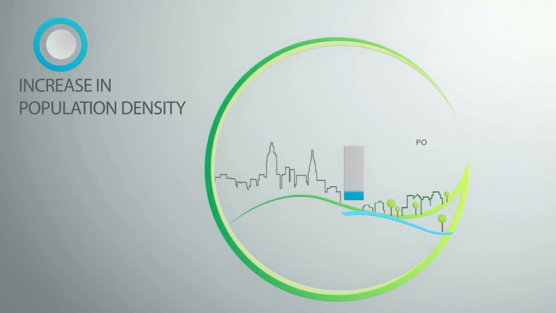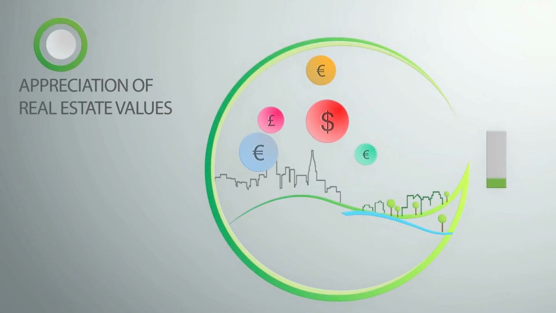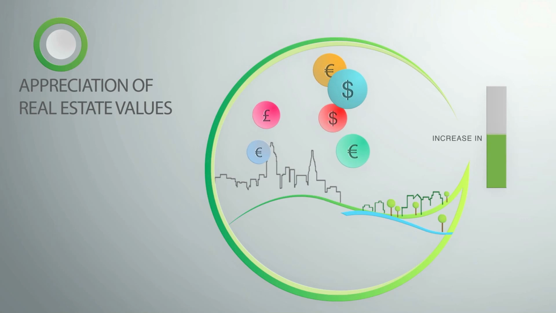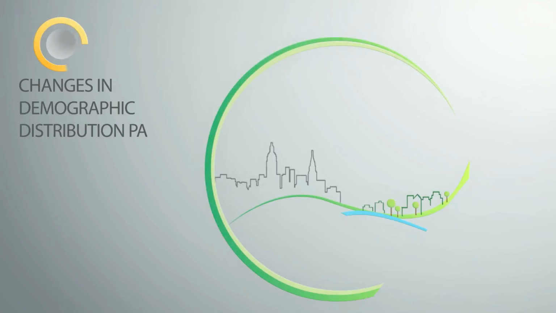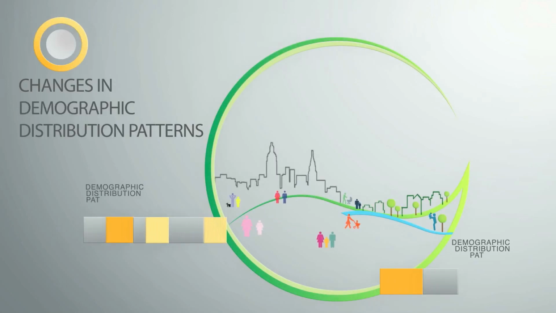Second, population density increases as green and blue spaces attract more people. Third, there is an appreciation in real estate values as people are willing to pay more when living closer to an attractive area. Finally, changes in demographic distribution patterns will occur as higher income households are attracted to these more